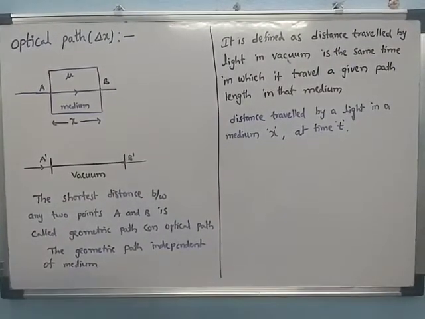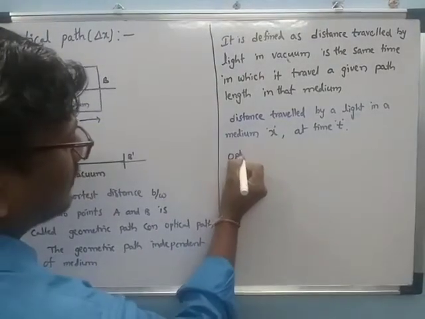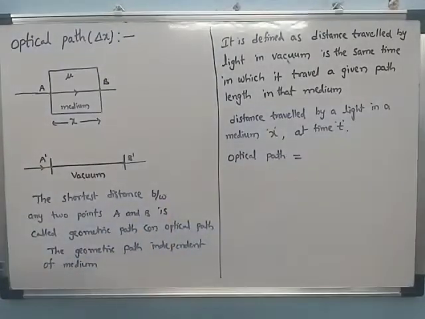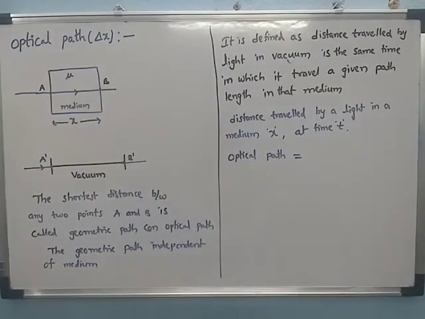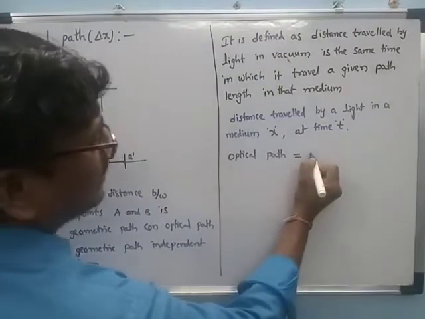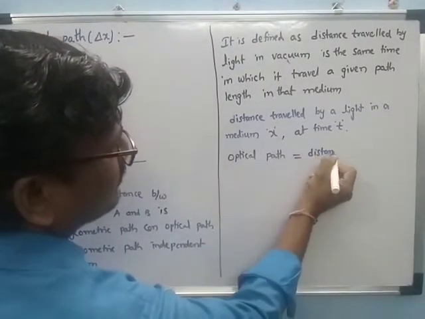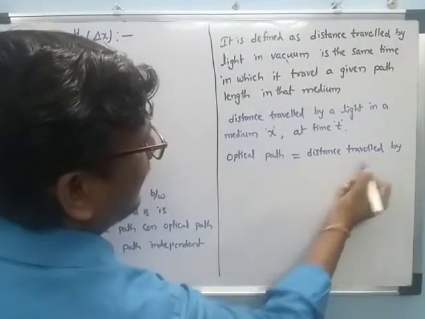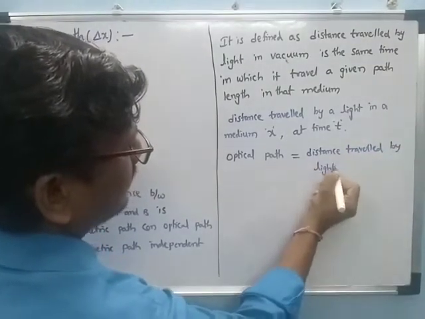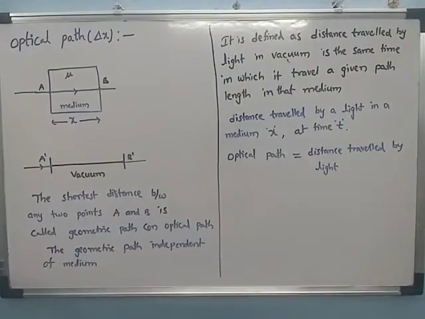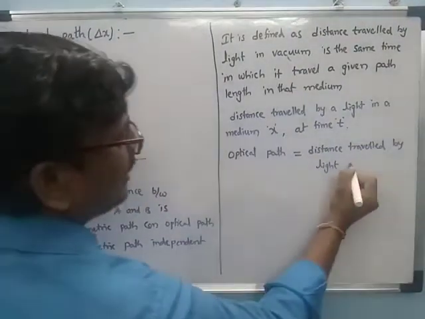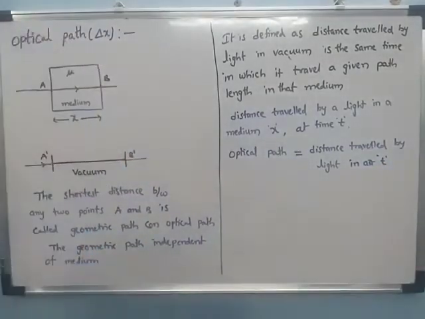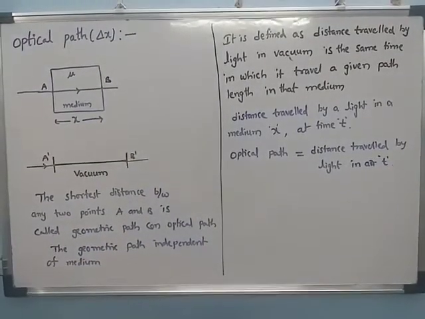But we know the optical path is equal to the distance traveled by light in air in the same time interval t taken in the medium.